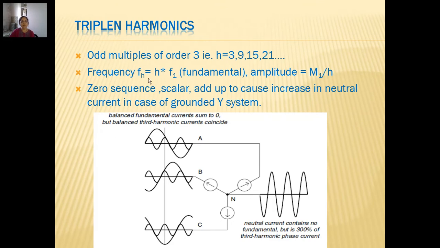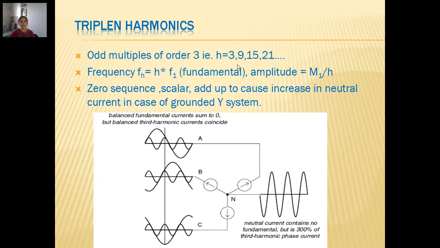Now what do we mean by triplen harmonics? This is a special category of odd harmonics. Triplen means something related to order 3. If we take odd multiples of order 3, the numbers would be 3, 9, 15, 21.